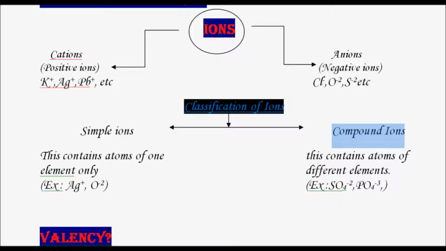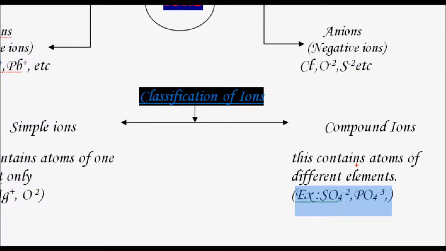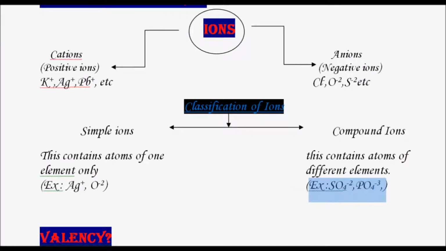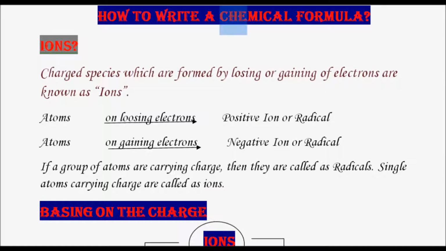But on the other hand, compound ions contain more than one type of atom. See here, here we have sulfur and here we have oxygen, atoms of two different elements. One is sulfur, another one is oxygen, and here one is phosphorus, another one is oxygen. So such ions in which more than one type of atom is present are called compound ions. And where there is only one type of atom present in them, such ions are referred to as simple ions.